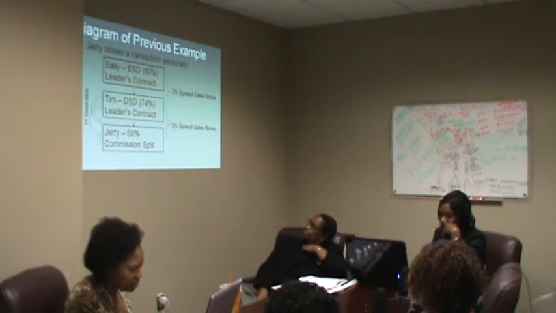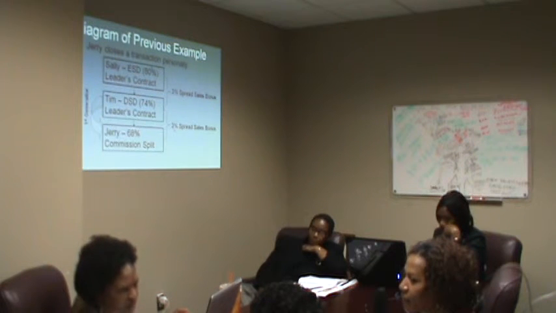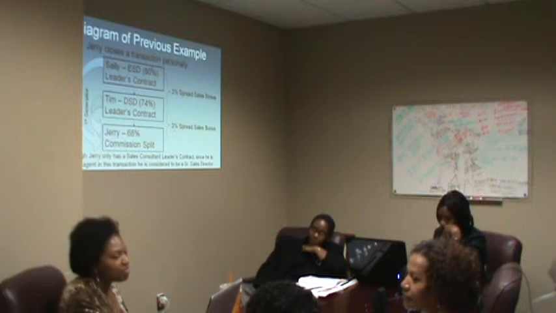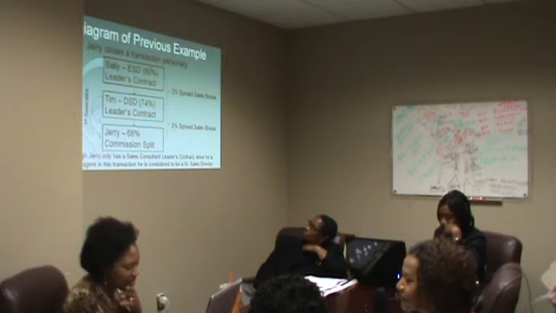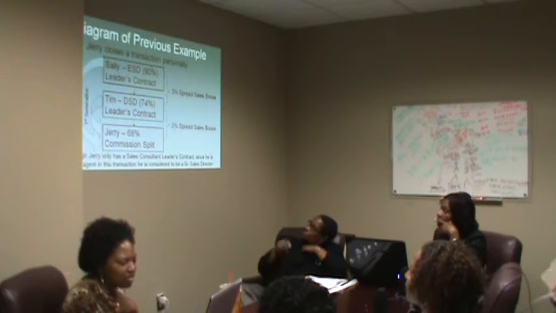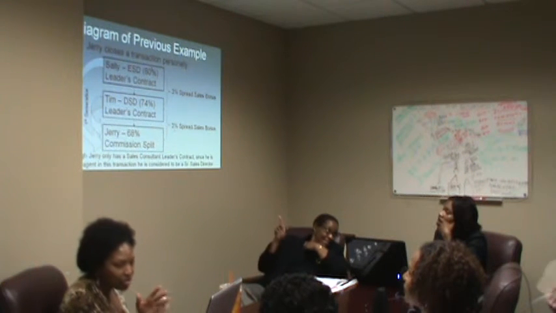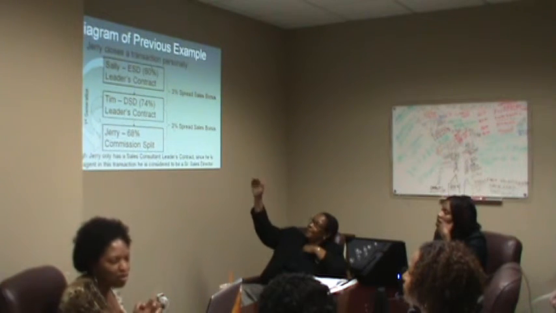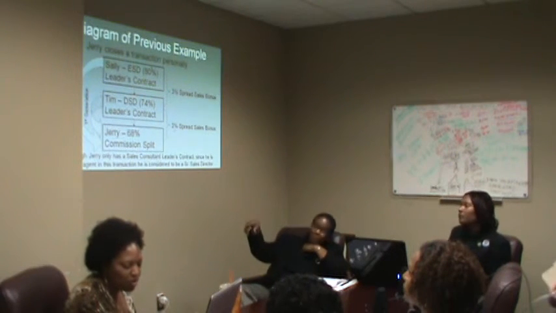So Jerry in this transaction becomes Tim's first generation, and Tim will get a 7.5% sales bonus on the NCI. Jerry becomes Sally's second generation, and Sally will receive 3/4% second generation sales. Even though Jerry's normal leader's contract is 50%, since he is a delegation in this transaction, he is considered to be a second generation.